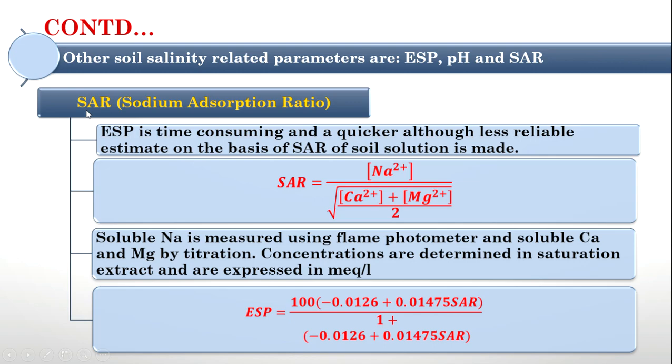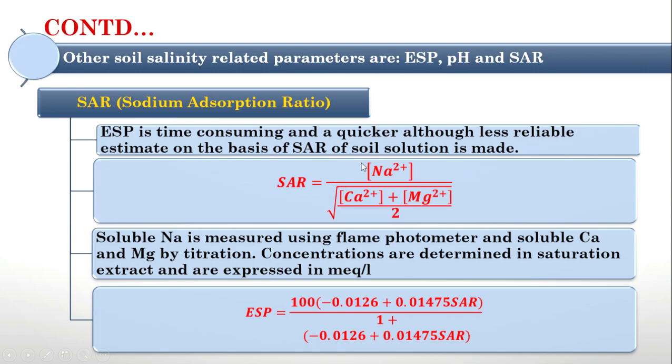Earlier we have discussed that salinity also depends upon the sodium content of the soil. So sodium adsorption ratio is another important parameter. ESP is a time consuming process, but it is reliable. When we cannot do this ESP, we can find this sodium by means of SAR, sodium adsorption ratio. It can be calculated by this equation: sodium concentration divided by root of calcium concentration plus magnesium concentration divided by 2. So this is the equation for finding sodium adsorption ratio.